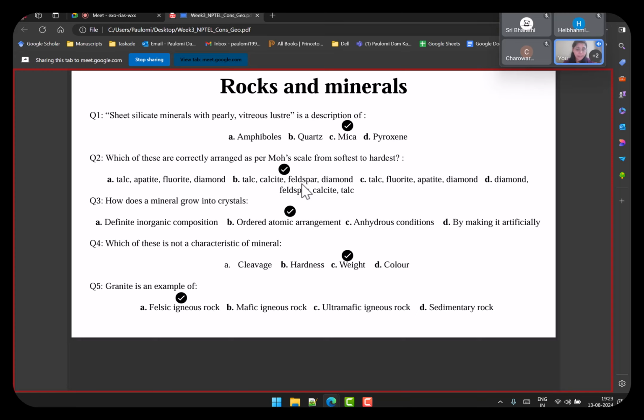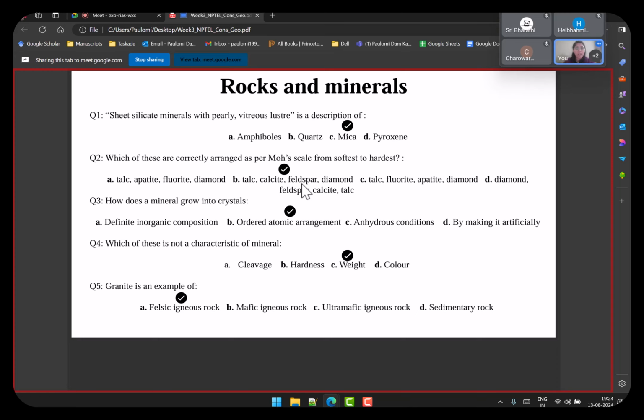Second one, which of these are correctly arranged as per Mohs scale of softness to hardness? Hardness basically tells you, for the mineral that you are looking into, how easy it is for you to make it a powder. And if you remember from the lectures, it was more about comparison. So you take something of known hardness, and then you check your unknown mineral and check if it's easier for you to break or not. That determines if it's a softer one or a hard one.